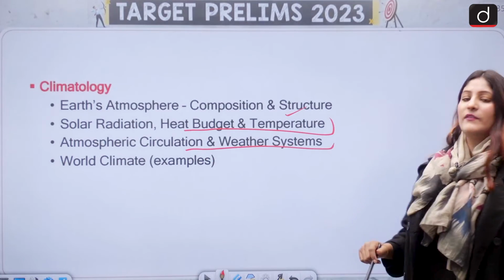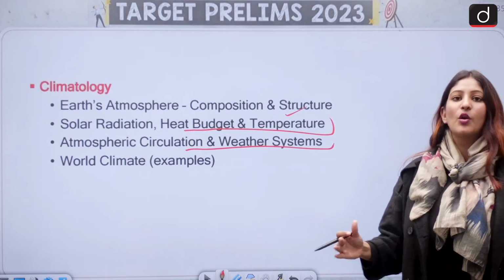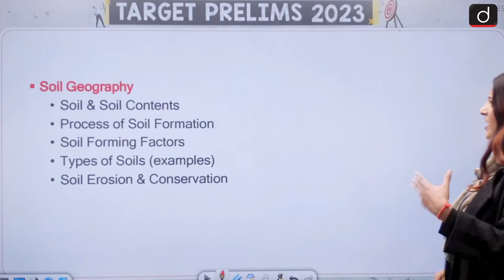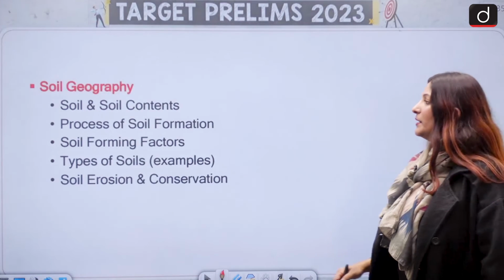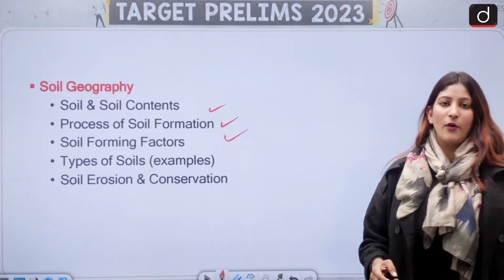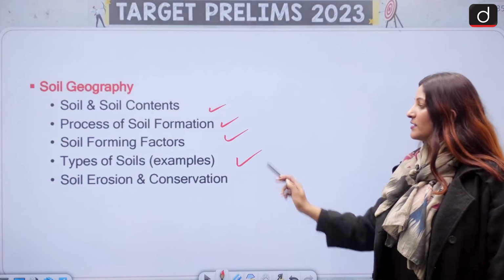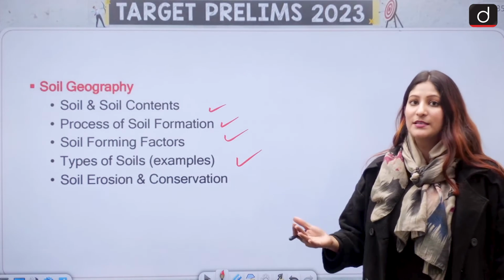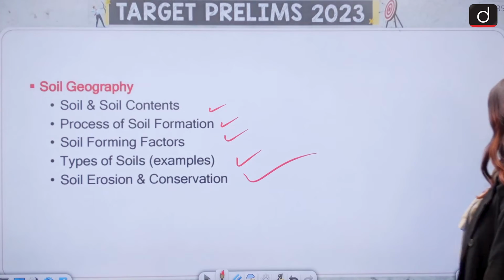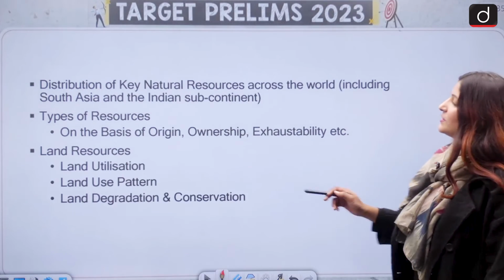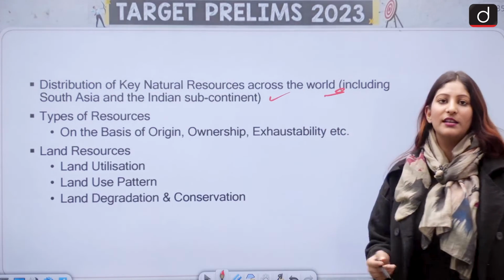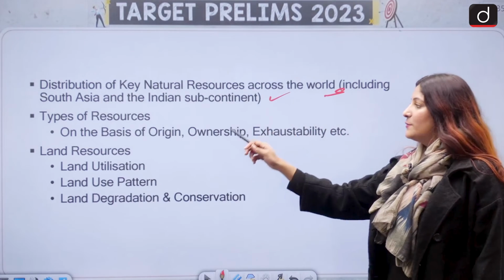Atmospheric circulation and weather system, which is impacting monsoon in India, and world climate, the examples, Mediterranean climate, China type climate, every sort of climate. Soil geography, here we have soil and soil contents, how does soil form, and forming factors, what are the types of soils, the examples, laterite soil, black soil, soil erosion and conservation. Also, distribution of key natural resources across the world are important, including the Indian subcontinent as well, and types of resources.